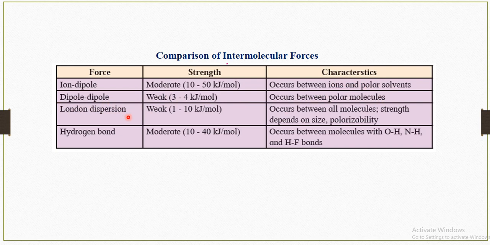The London dispersion force is weak and occurs between all molecules, depending on size and polarizability. The hydrogen bond has moderate strength, 10 to 40 kilojoules per mole, and occurs in molecules with O-H, N-H and H-F bonds.